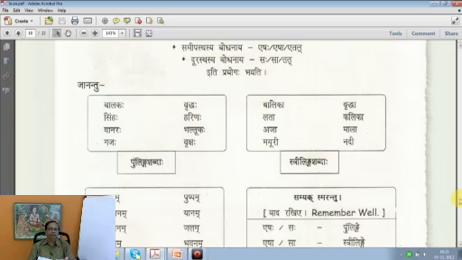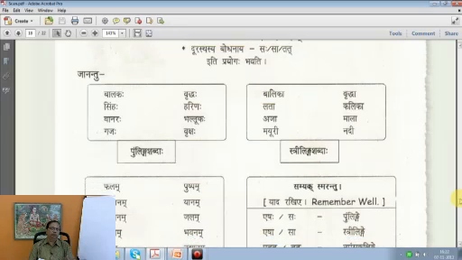There are actually 7 cases, just now I told you, we'll be studying the cases slowly. Now on the opposite side, we find Strilinga Shabda. Strilinga Shabdas are different from the Pullinga, as you can see. They do not have Visarga. Balika akaranta, Lata akaranta, Aja akaranta, Mayuri, this is Ikaranta, Vruddha akaranta, Kalika akaranta, Mala akaranta, Nadi Ikaranta.